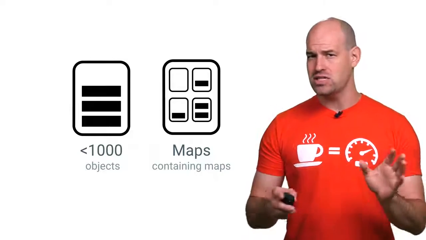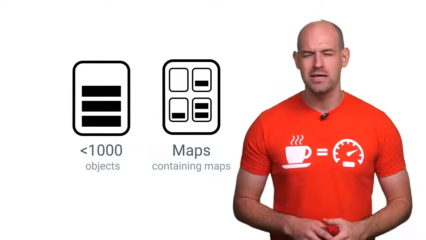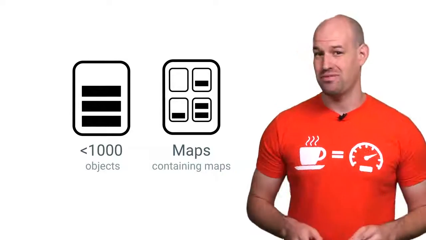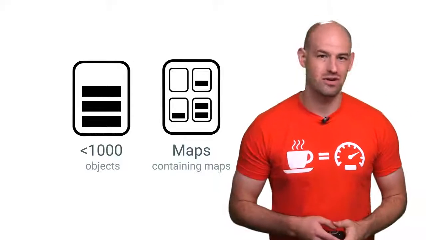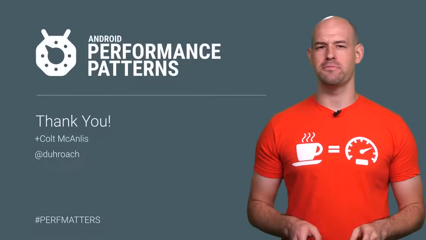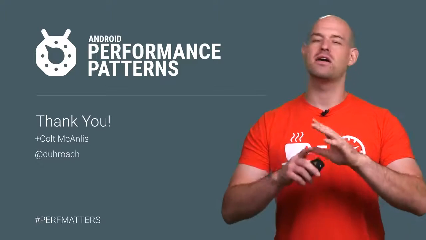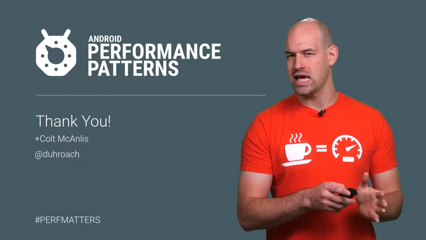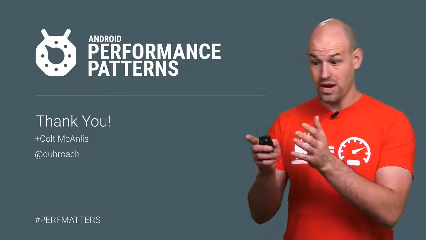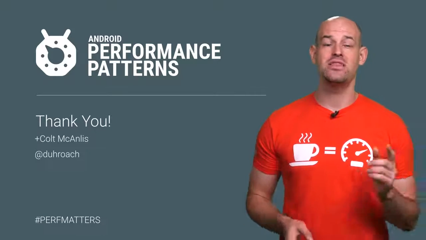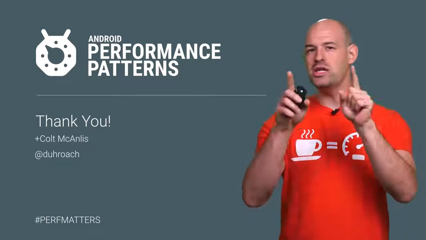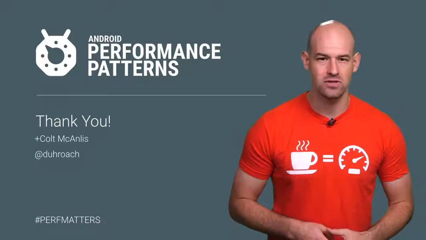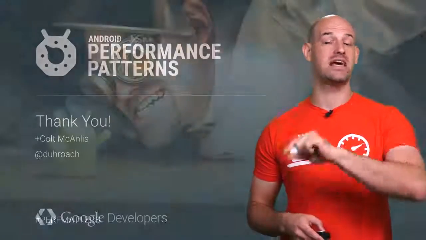If your use cases don't fall into either of those two buckets, then it might be best to stick with the hashmap class instead of one of these fancy, awesome alternatives. Which highlights a very interesting point. Optimizing performance is a constant trade-off of finding the right container for the right usage pattern, for the right memory cases. As someone said, there's no silver bullet, which is why you need to check out the rest of the Android Performance Patterns content to get more information about these types of trade-offs.